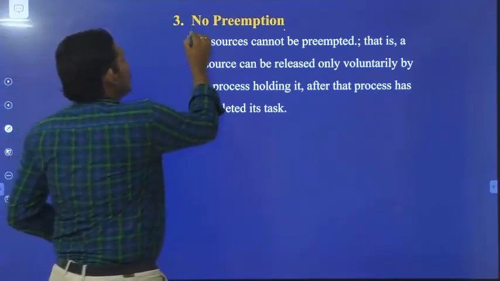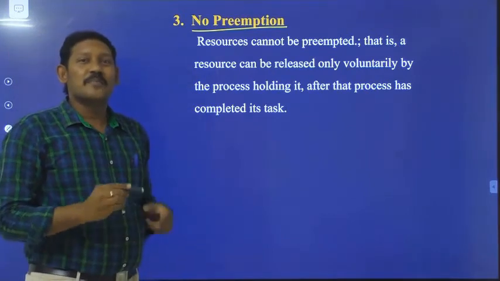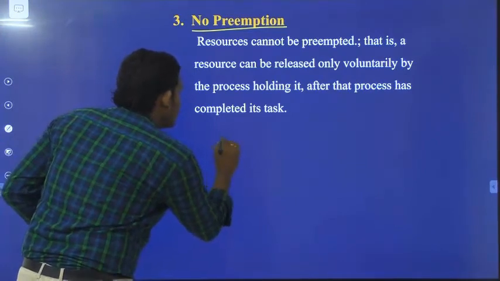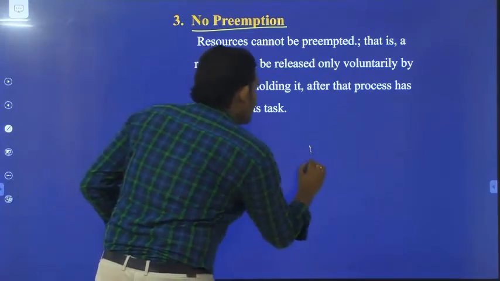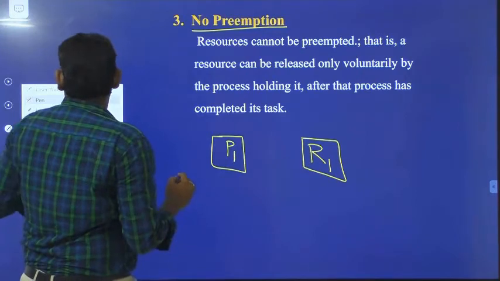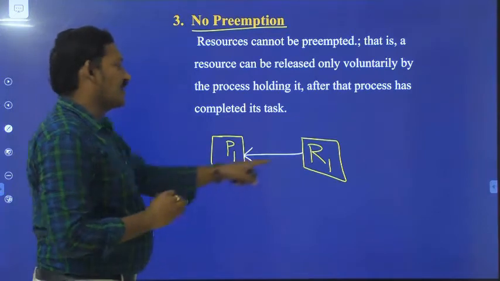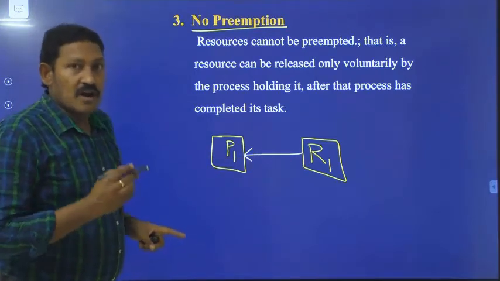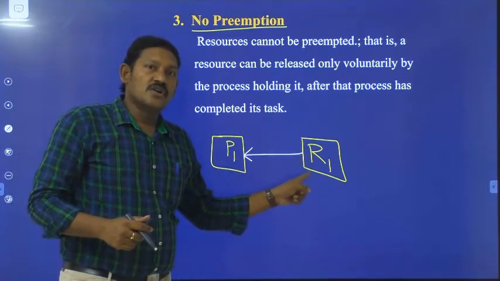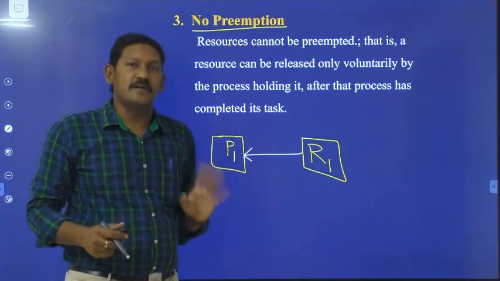Next one is no preemption. No preemption means a resource cannot be preempted. Let us suppose this is a process P1 and this is a resource R1, and P1 is holding or accessing R1. As we discussed in mutual exclusion, a resource should be accessed by only one process at a time.